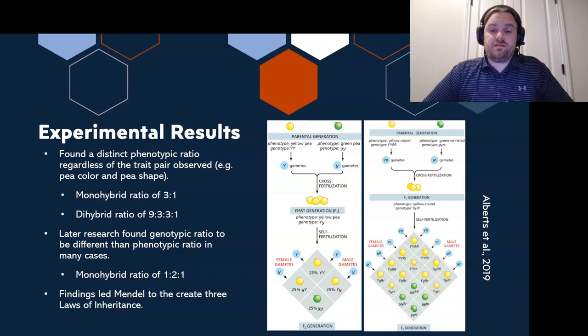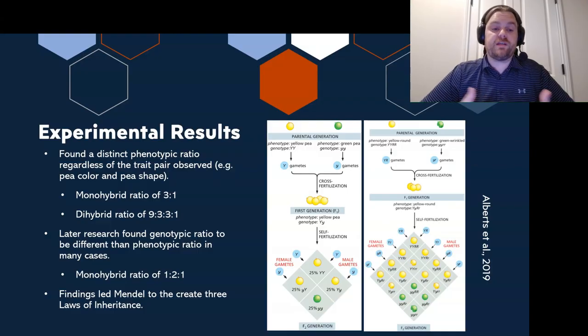Now, during that first generation, or the F1, he self-pollinated those yellow pea plants together, which led to the offspring that we see here below. Now, that led to 3 yellow pea plants to every 1 green pea plant.